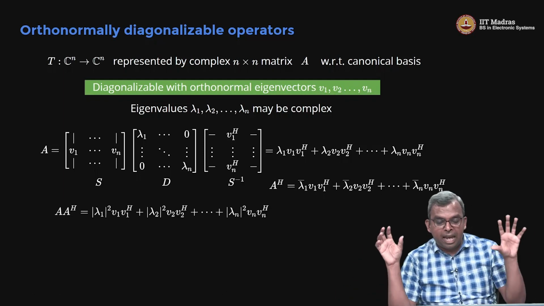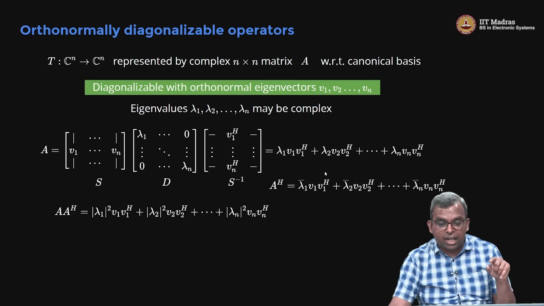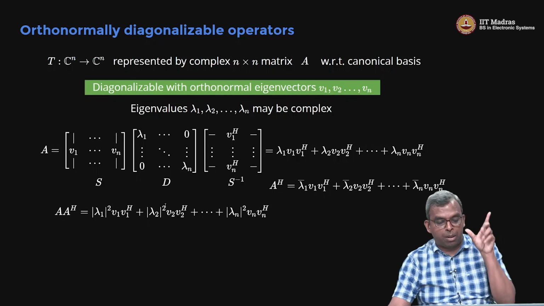So you can multiply A and A Hermitian, and when you do that, you notice that the cross terms will vanish. Why? Because of the orthonormality property. All the cross terms will vanish, only the corresponding terms will multiply, and when you multiply, those become real. Notice how the corresponding terms become magnitude of lambda 1 squared, magnitude of lambda 2 squared, and they become real.